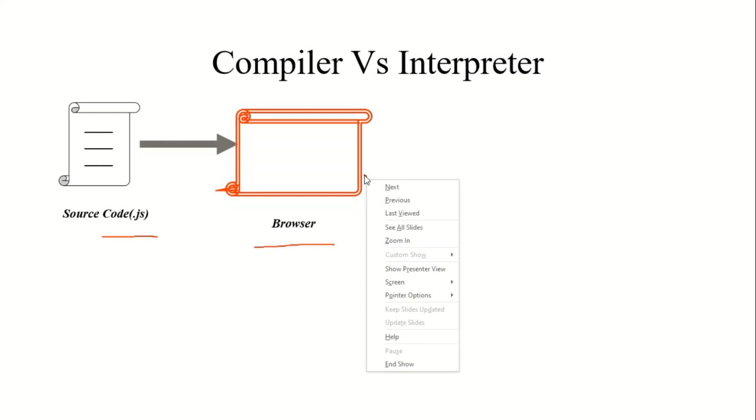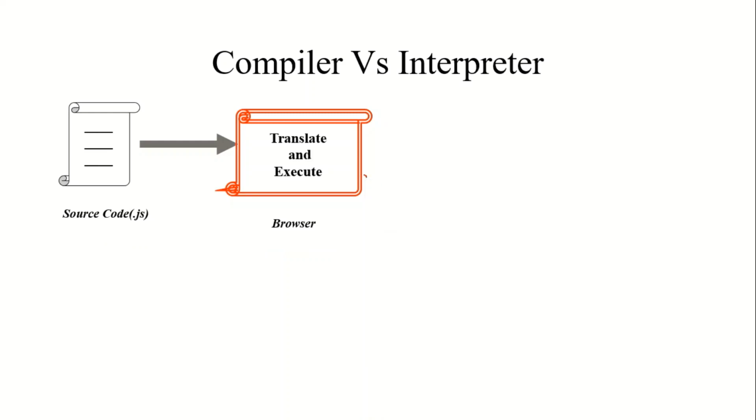Browser translates and executes the particular .js file. So now what is the responsibility of the browser? The browser reads the file line by line. Line by line it will read, as well as it will execute it at that time. It means whenever I want to run .js file, I need a browser. While running browser, it will translate and execute the specific source code.